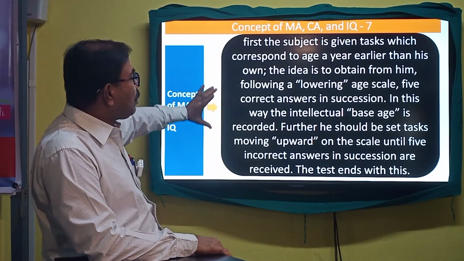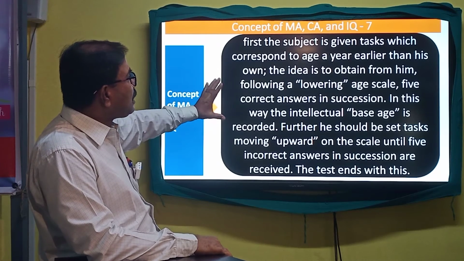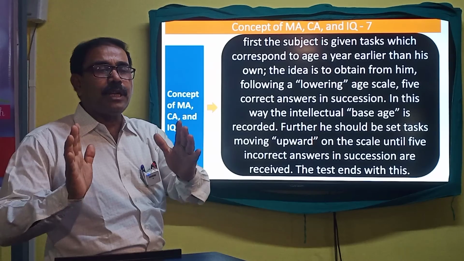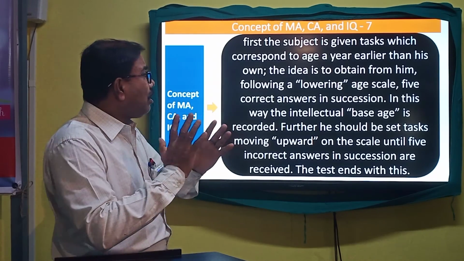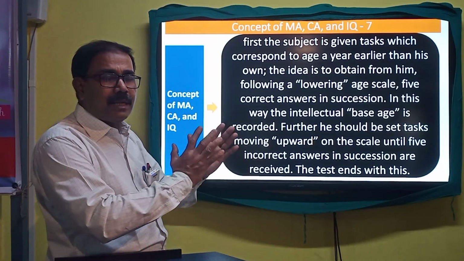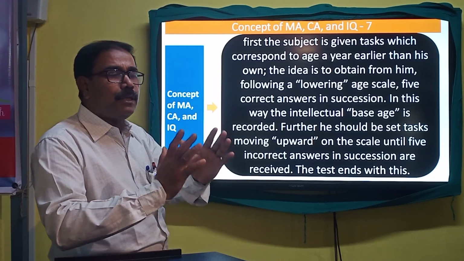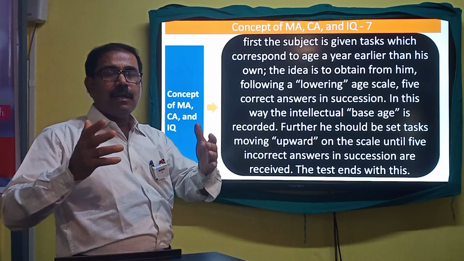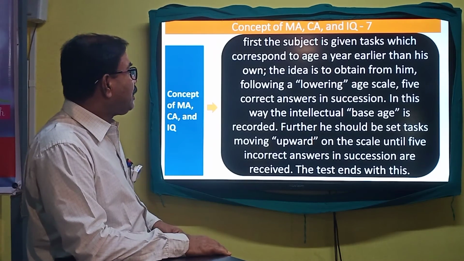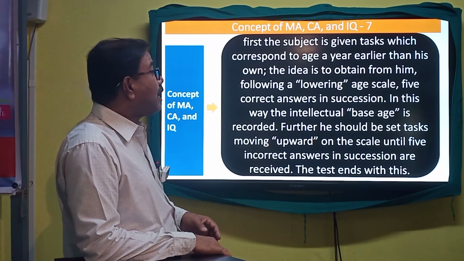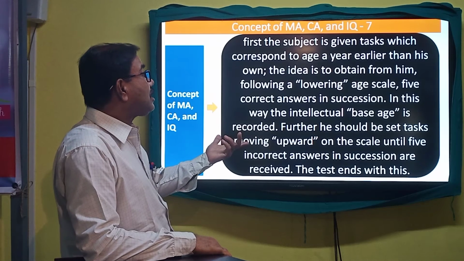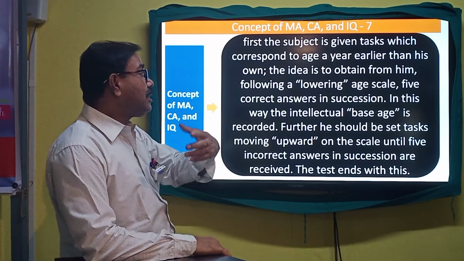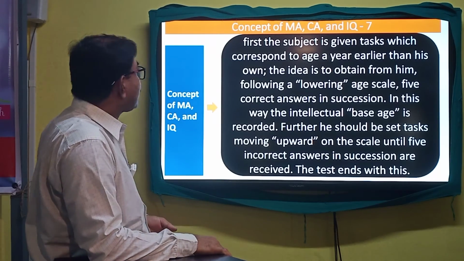This is the process. By following the process, you can put some questions to a particular person, and then the data may be placed in the formula, that is MA divided by CA into 100%. Then automatically the result which comes out will be the mental age of that particular person, or the intelligence, or the intellectual capabilities of the concerned person. Let us see the next one.